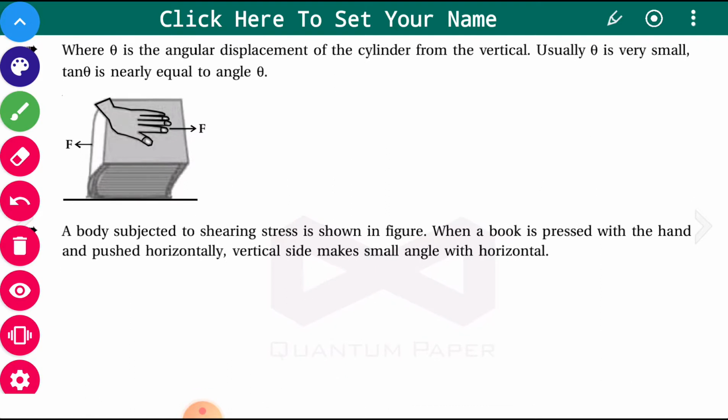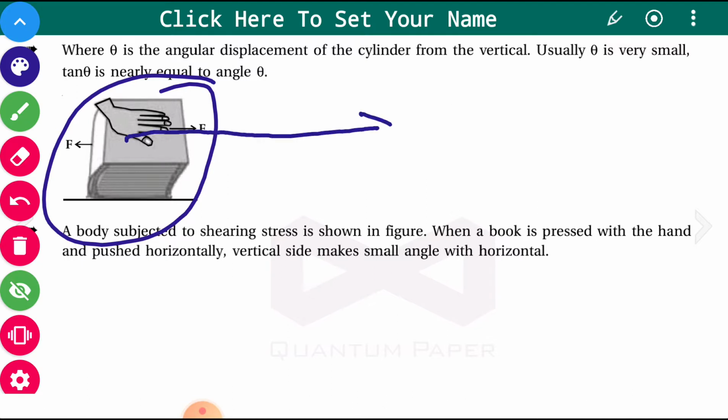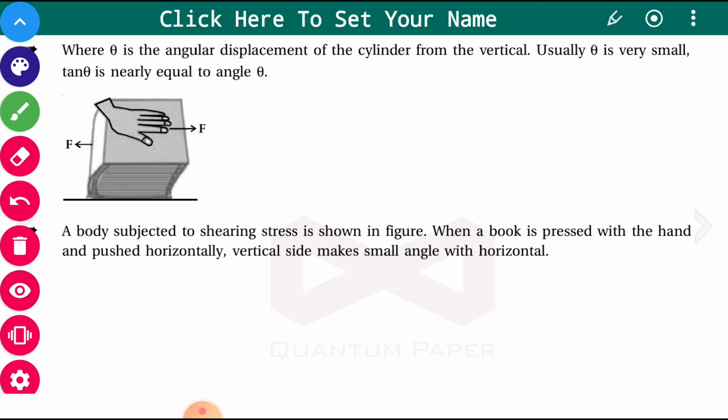Here a body subjected to shearing stress is shown in this figure. Force is applied parallel to the surface, and this corner, which earlier was in this particular position, has been moved slightly this side by an amount delta x.